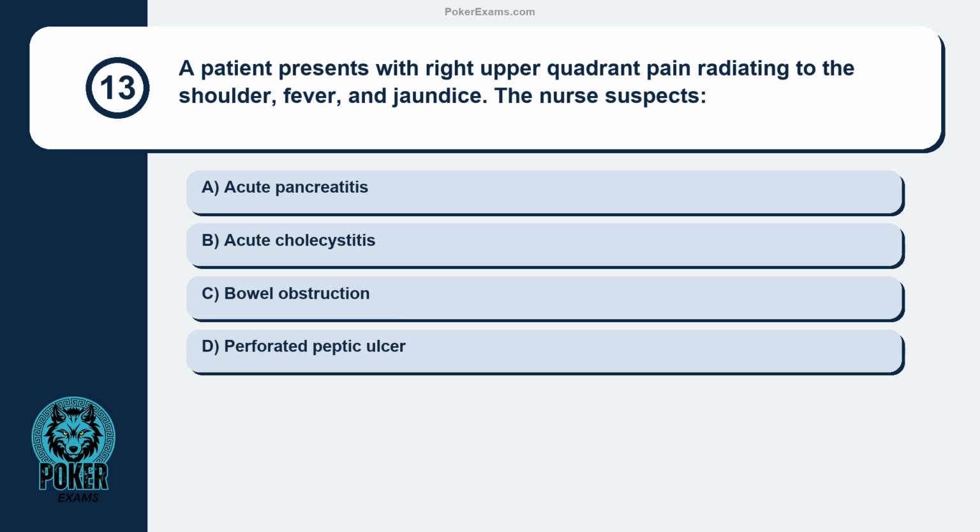Question 13. A patient presents with right upper quadrant pain radiating to the shoulder, fever, and jaundice. The nurse suspects acute pancreatitis, acute cholecystitis, bowel obstruction, perforated peptic ulcer.